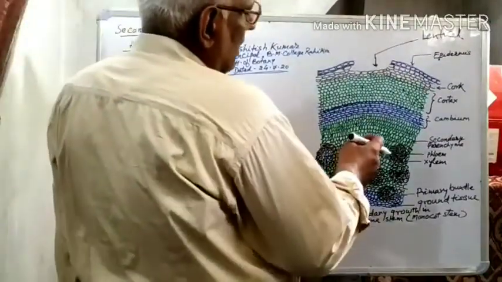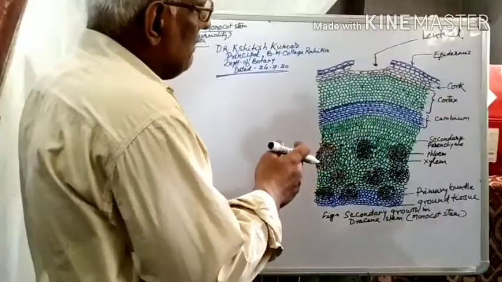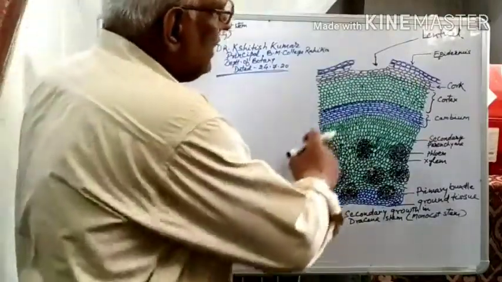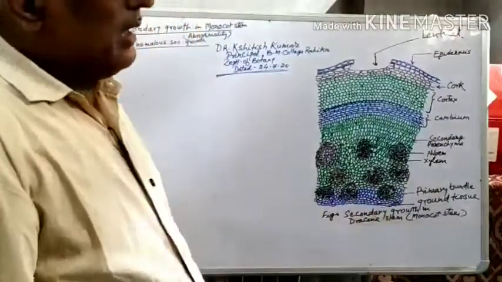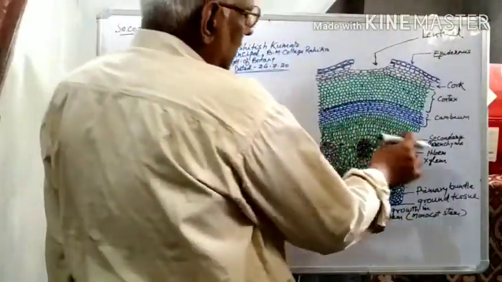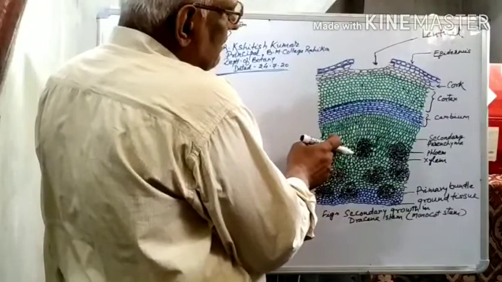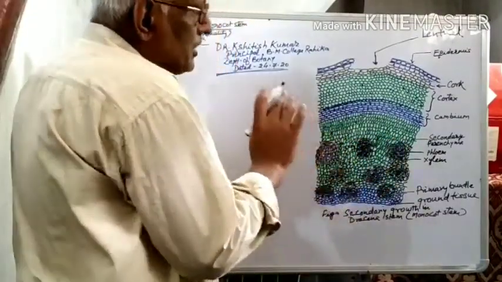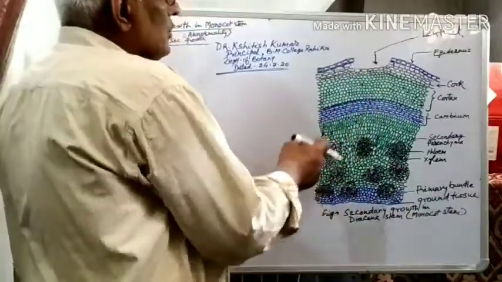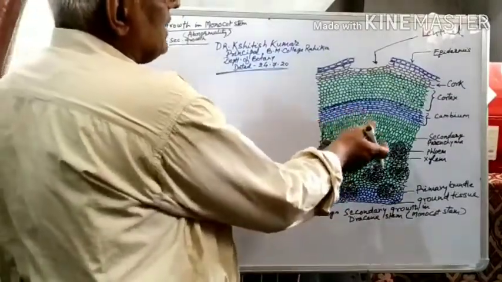It is remarkable that the newly cut secondary vascular bundles tend to arrange themselves in a ring, just like in dicotyledonous stems. This is the uniqueness.